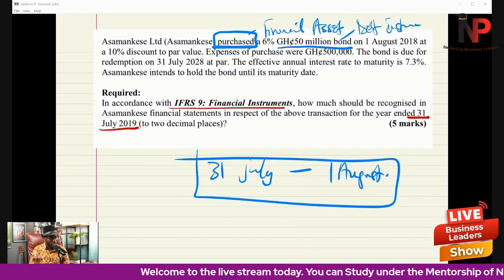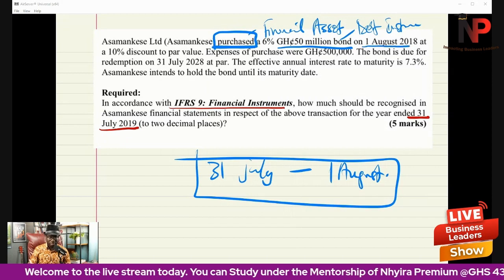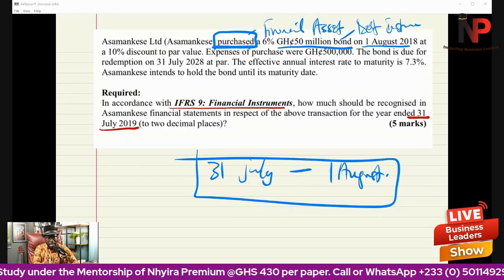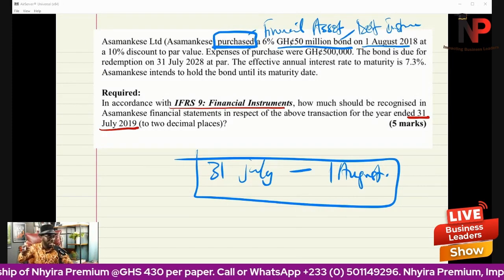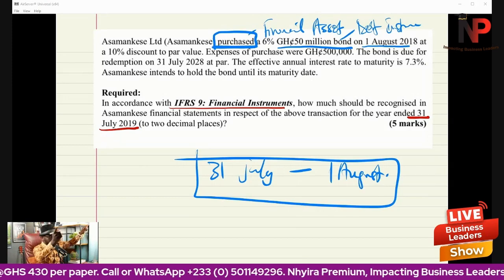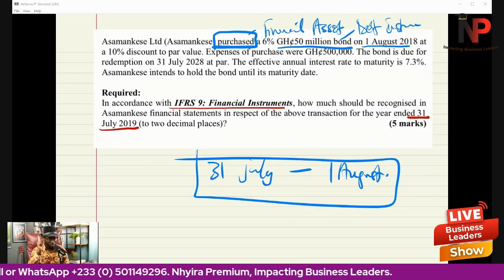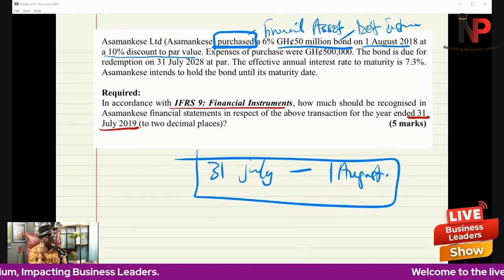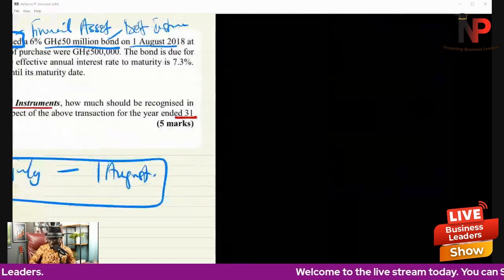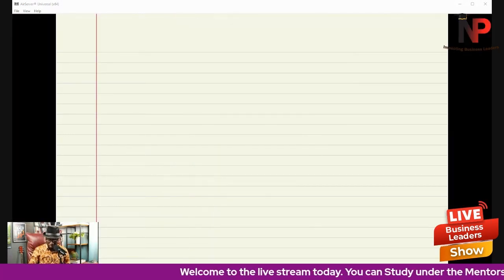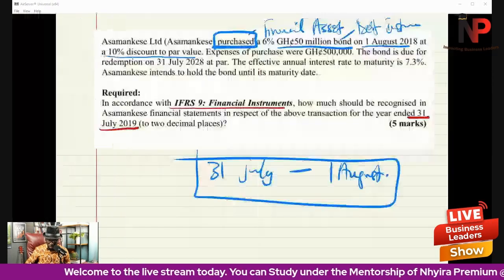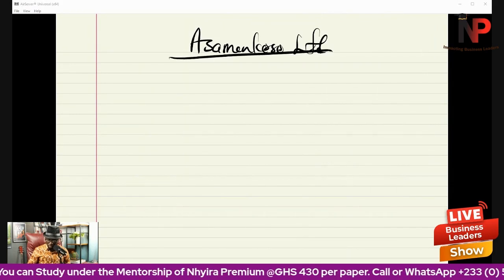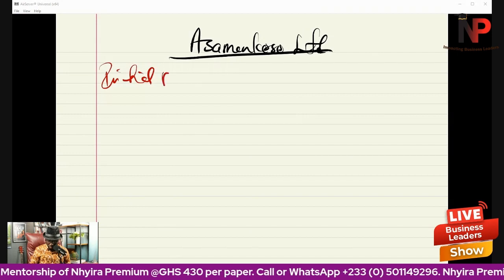When did they buy? They bought it on 1st August 2018. That is the beginning of the current year, because if the year ended is 31st July 2019, then the year started on 1st August 2018. Stay with me carefully, at a 10% discount to par value. So let's begin to get some free marks coming in. Put down the name of the company, Asamankese Limited. Let's look at the initial recognition quickly.